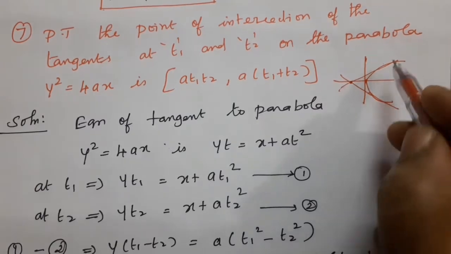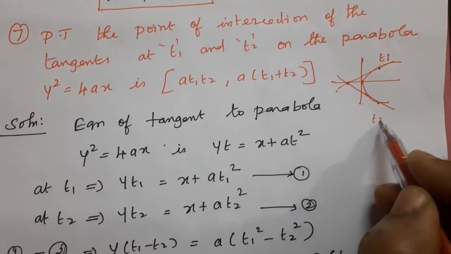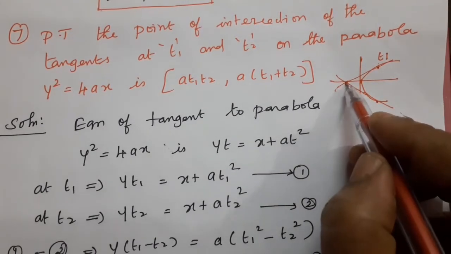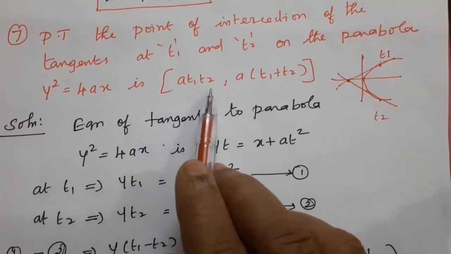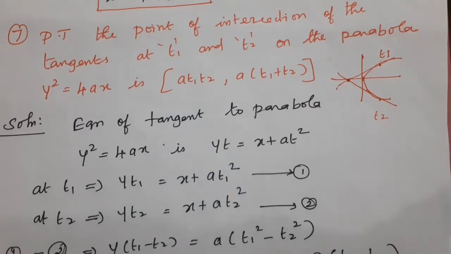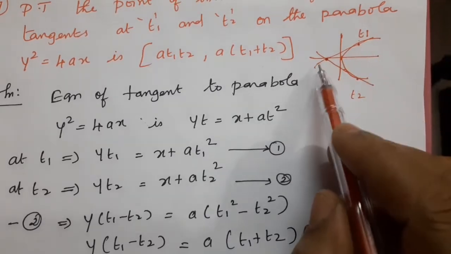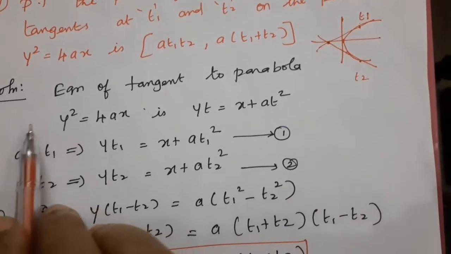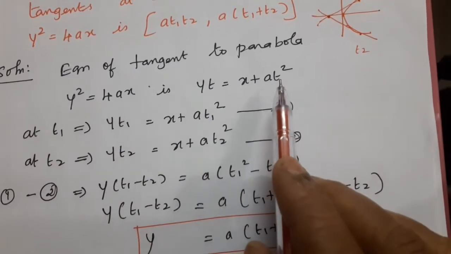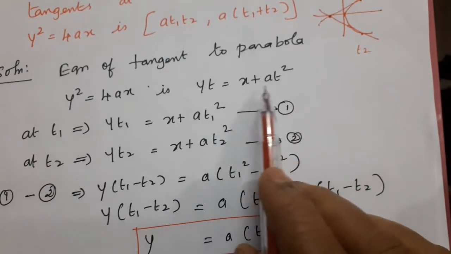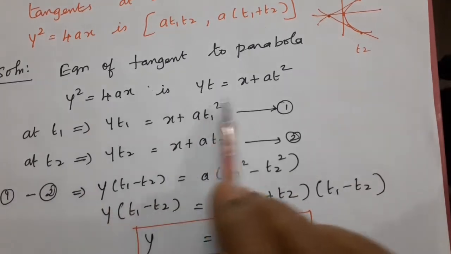Here we take this as the tangent at t1 and this as the tangent at t2. These two tangents meet at a point. What we are going to prove is that the point of intersection is a into t1 into t2, comma a into t1 plus t2. If you understand the diagram, the sum is very easy for you, but you must remember the formula. What is the equation of tangent to the parabola in parametric form? If you learn the table properly, this exercise is very easy for you.